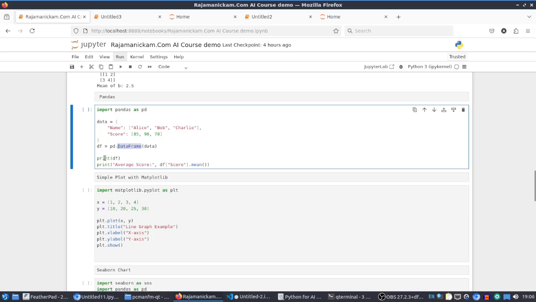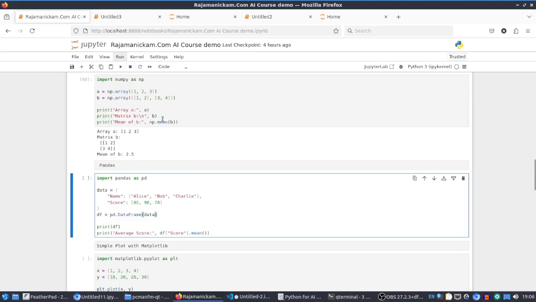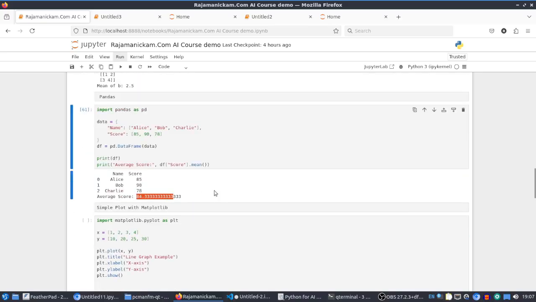So just printing the data frame, and then we can find the average score just using mean. Similar to NumPy, but in the case of pandas, the data frame provides additional things. We can get data from any source, CSV, other things. Okay, it's showing the average.